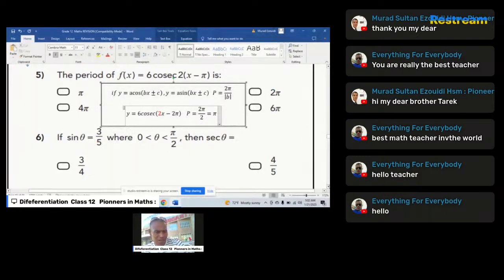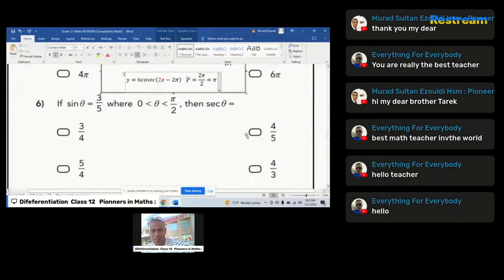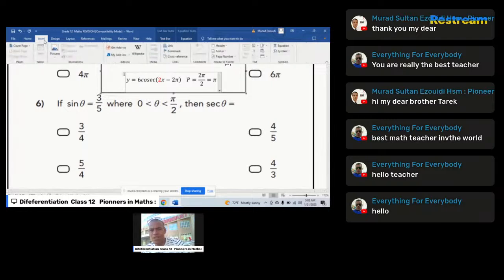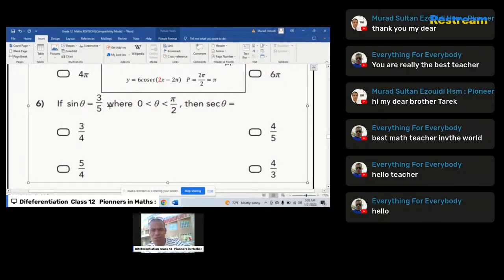The question is telling you that sine of theta equals 3 over 5, and the angle theta here is between 0 and pi over 2. Try to find sec of theta. Sec of theta is the reciprocal function of cosine.